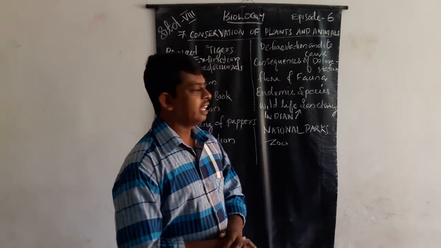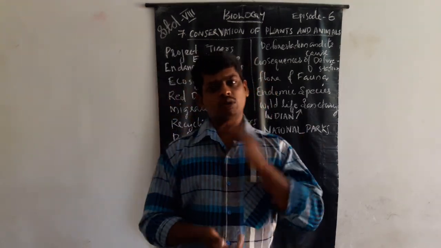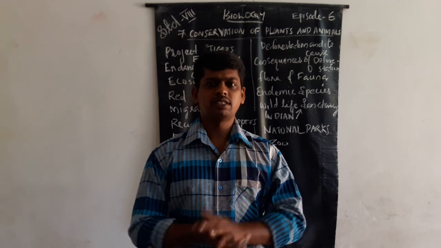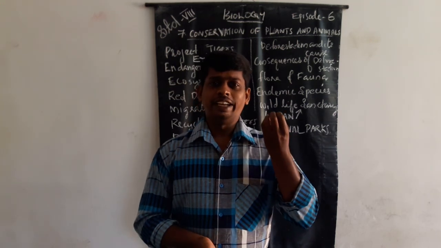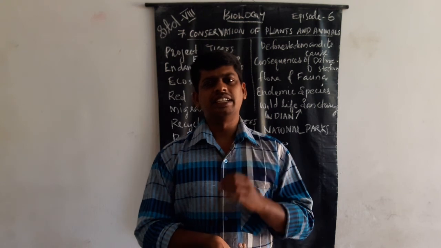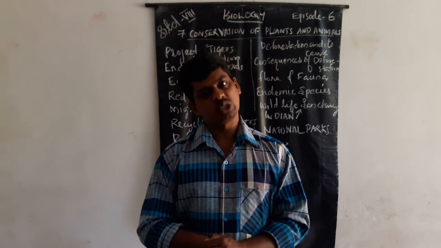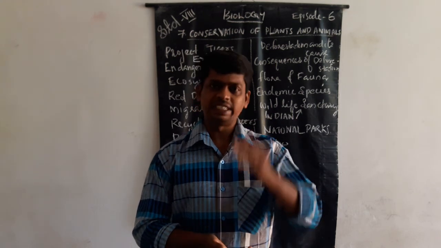And next is drought. Drought means desertification and decreasing of the fertility of the soil. Soil fertility is decreased.